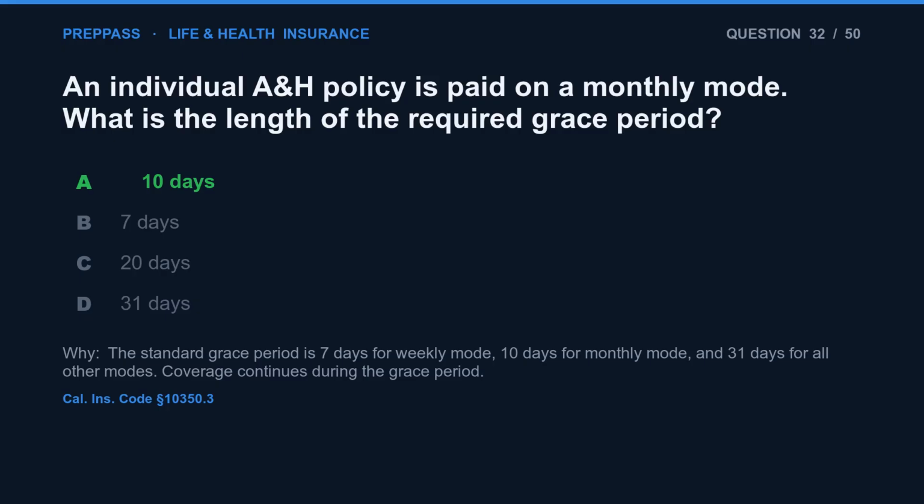The correct answer is A. The standard grace period is 7 days for weekly mode, 10 days for monthly mode, and 31 days for all other modes. Coverage continues during the grace period.